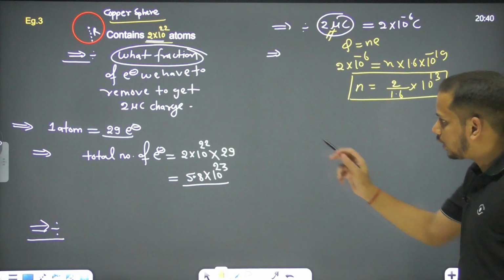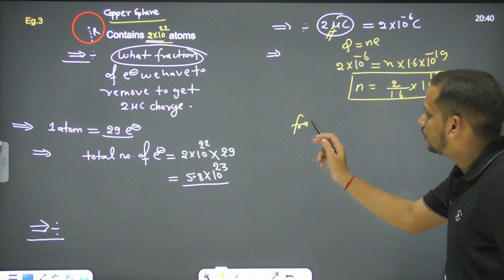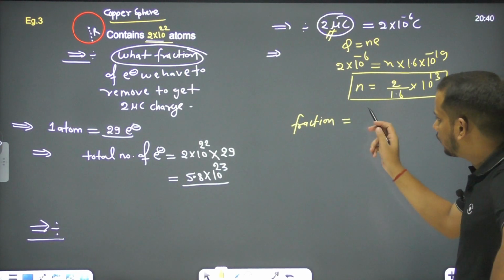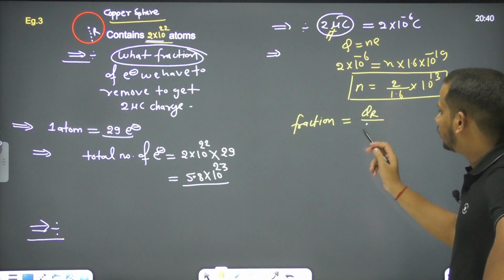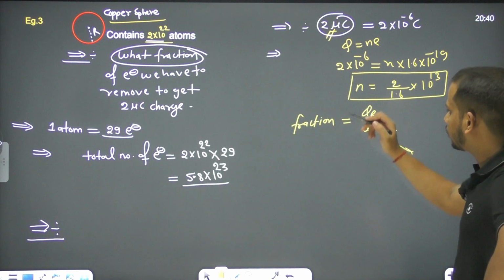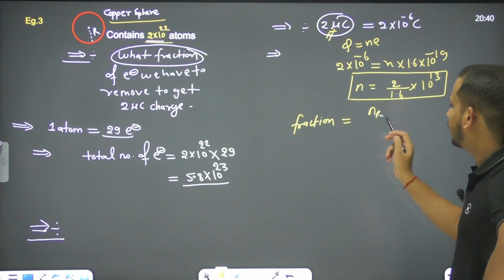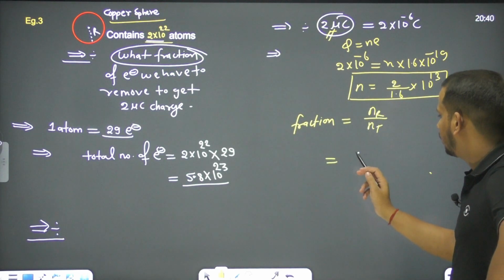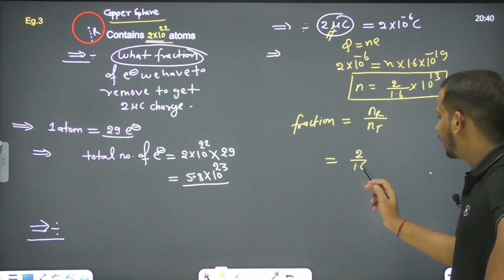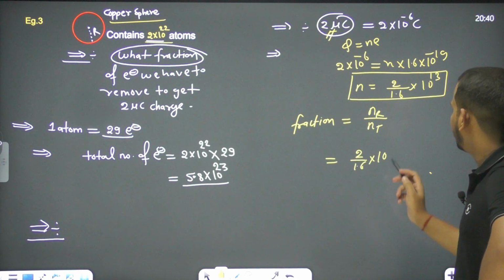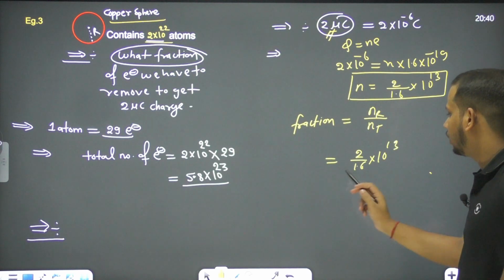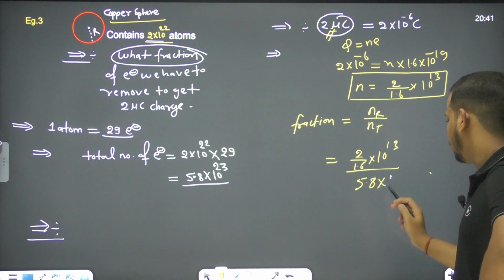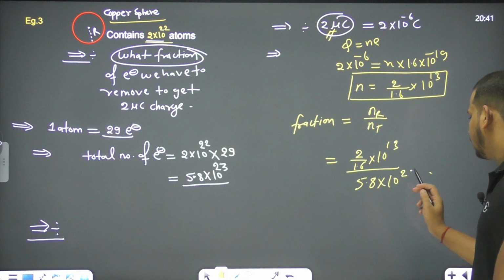Right? So what fraction do we have to remove? You know the meaning of fraction? What is the meaning of fraction? The removed part upon the total, right? So what is the removed number upon the total number? The removed number is 2 by 1.6 into 10 to the power 13 over here. And the total number is 5.8 into 10 to the power 23.